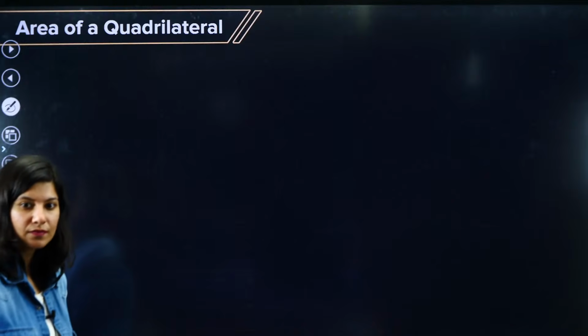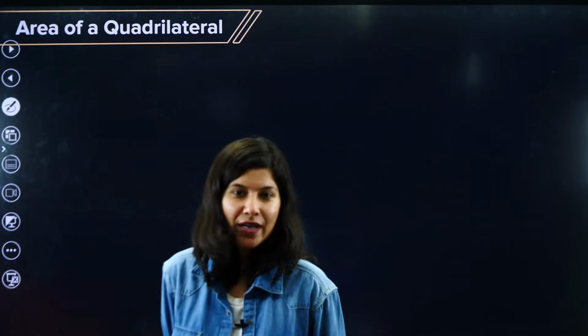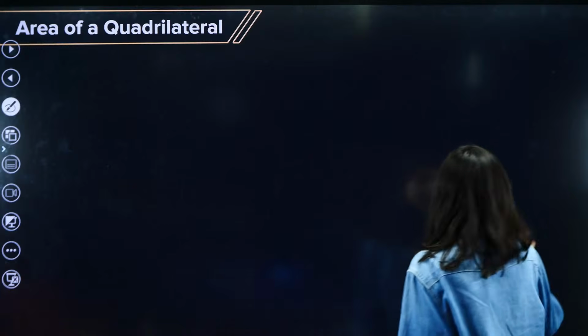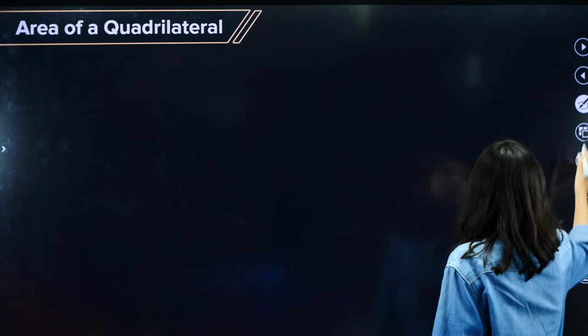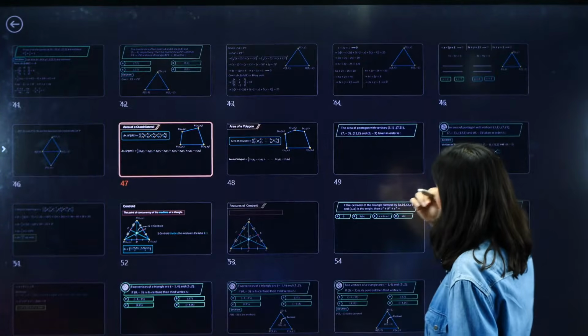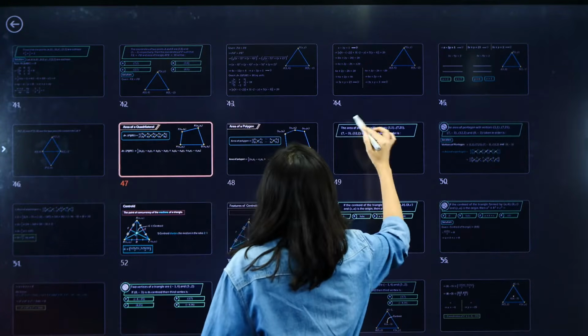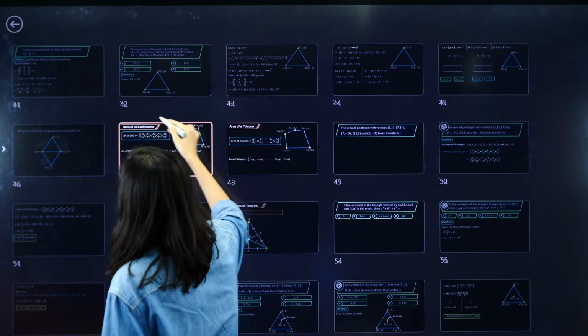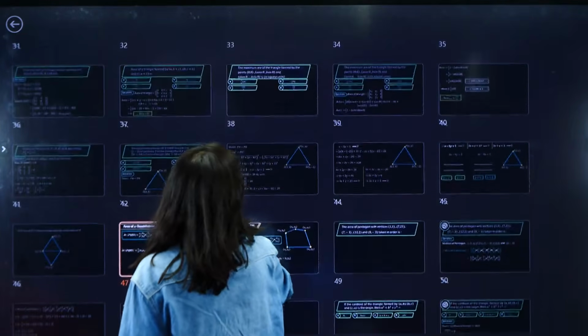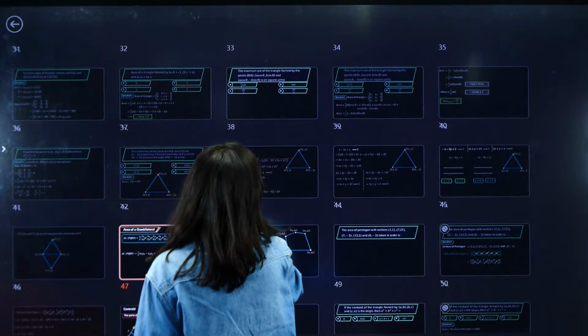Chalo. So area of triangle, I hope that this is clear. Area of triangle is clear. Now one more important point was there, which talks about area of triangle only.